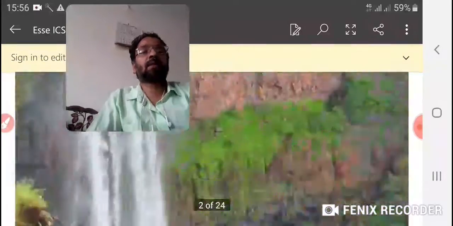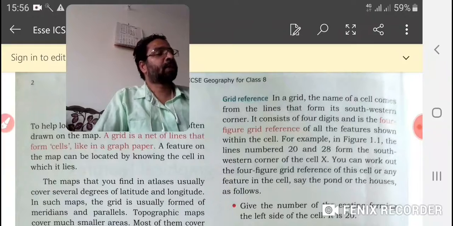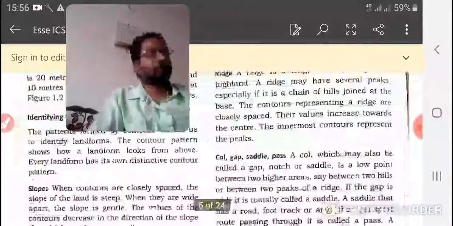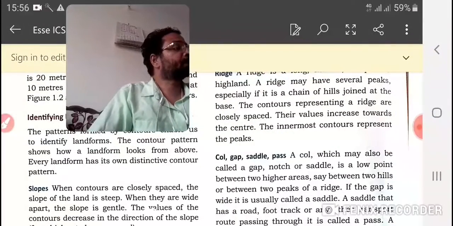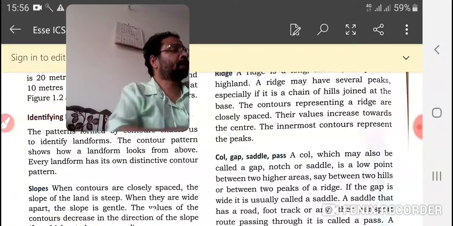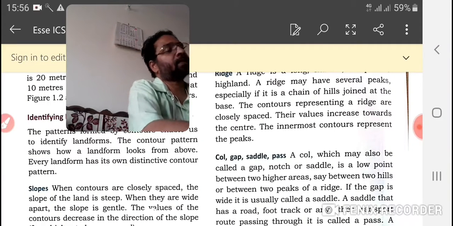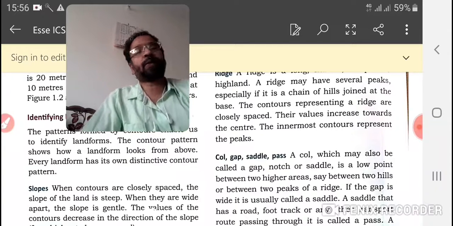In that lesson, we learned the size of population, with the subtopics overpopulation and underpopulation. And then in the next session, we learned distribution of population.